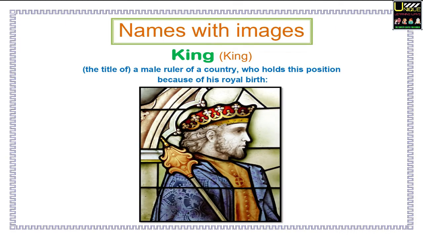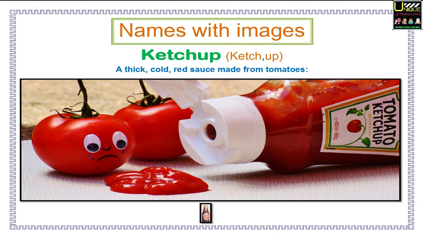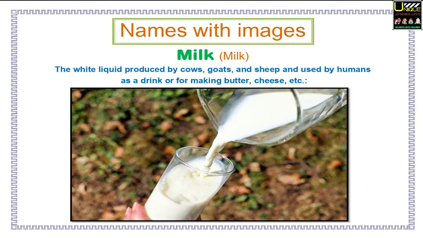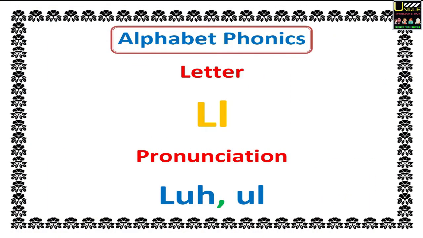Names with images. Here you will see a word with its pronunciation, explanation, and an image. King. The title of a male ruler of a country who holds this position because of his royal birth. Ketchup. A thick, cold red sauce made from tomatoes. Milk. The white liquid produced by cows, goats, and sheep and used by humans as a drink or for making butter, cheese, etc.